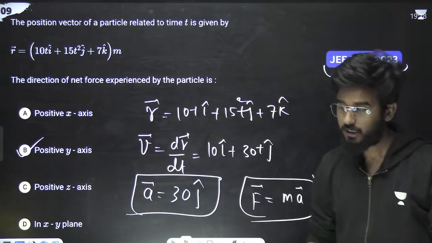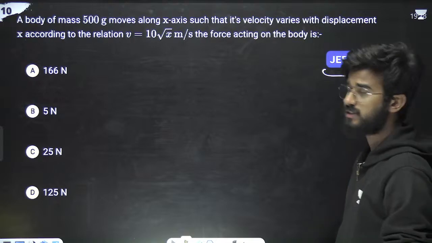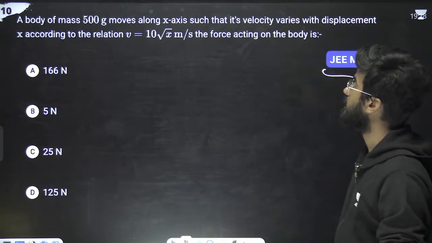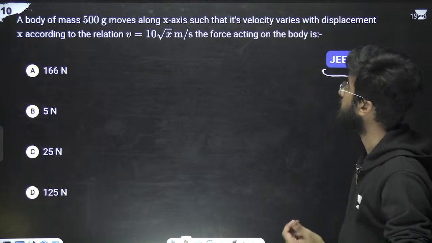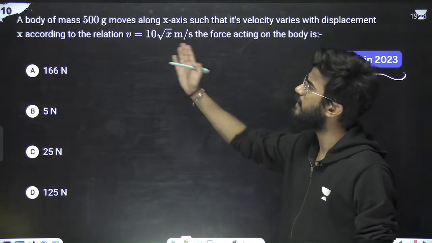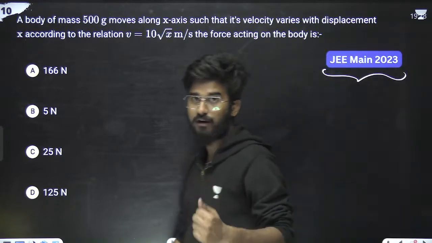Great. Okay. Now next question. Next question is from JEE 2023. What the question is saying: a body of mass 500 grams moves along x-axis such that its velocity varies with the displacement x according to the relation v is equals to 10 root x meters per second. The force acting on the body is, we have to calculate the force acting on the body.